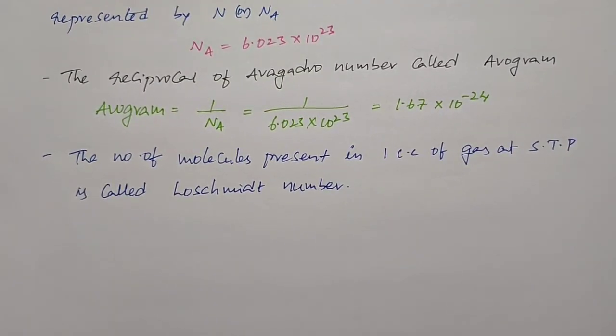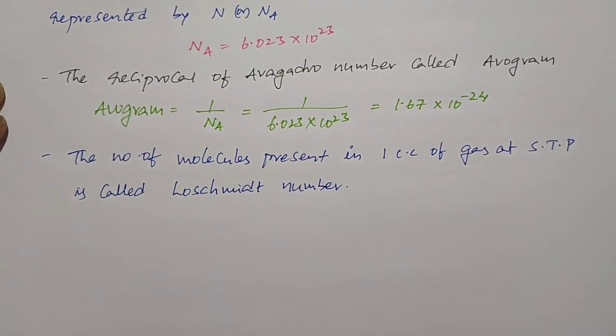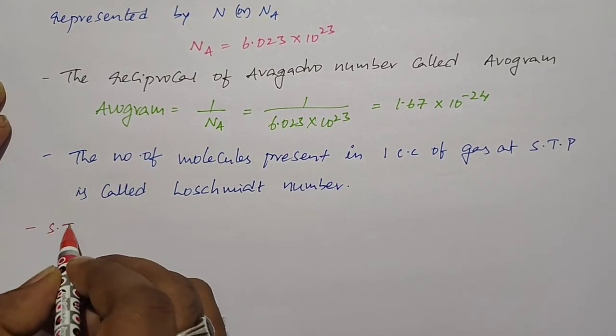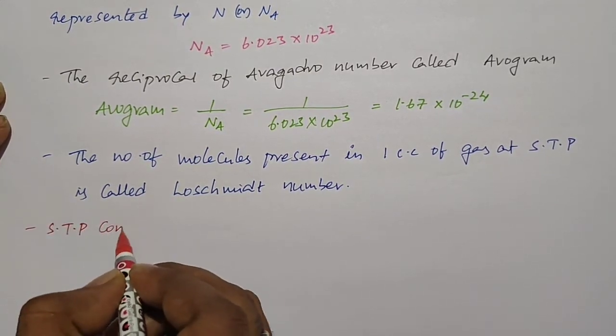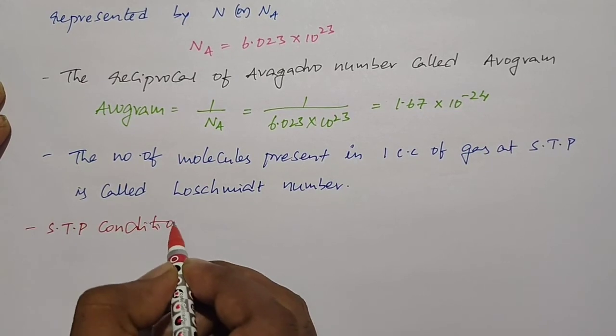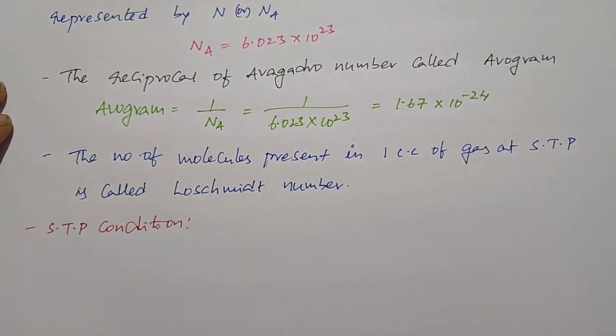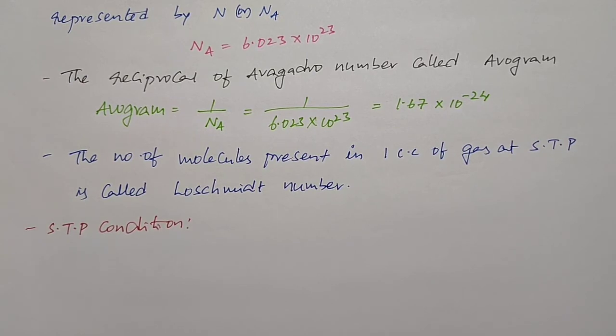And the last one I want to discuss is STP conditions. What is meant by STP conditions? STP conditions means 1 mole of any gas can occupy 22.4 liters volume at 273 kelvin and 1 atmospheric pressure.